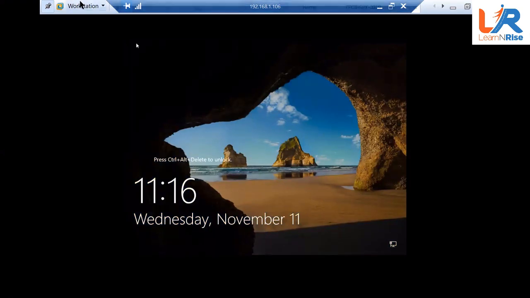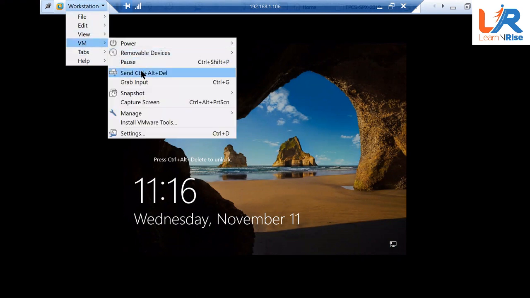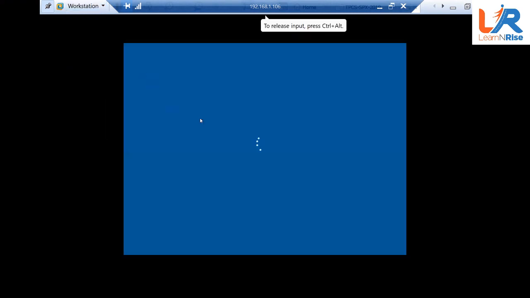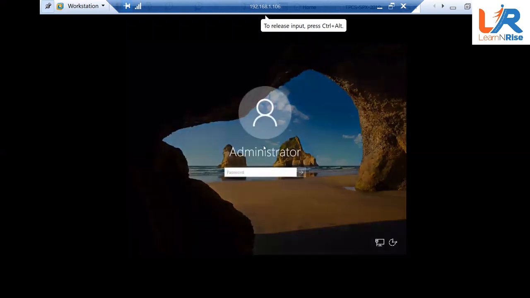Now let me log in. So how do I log in? I will go to the VM and send Control Alt Delete. Now it will let me type the password @123, whatever password you gave, Srinivas.